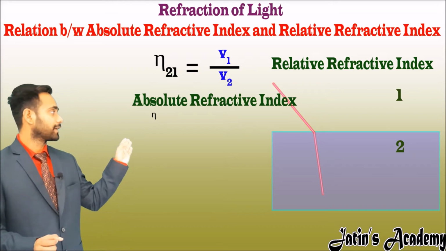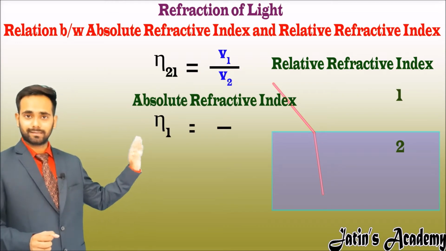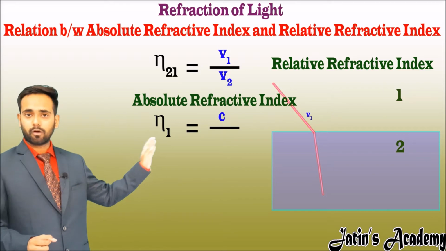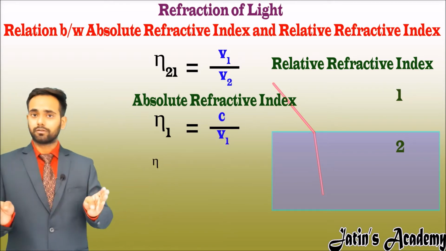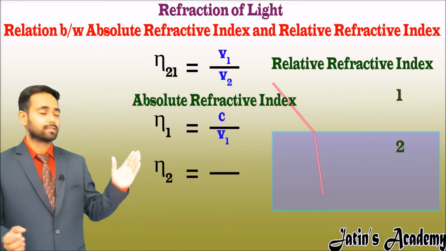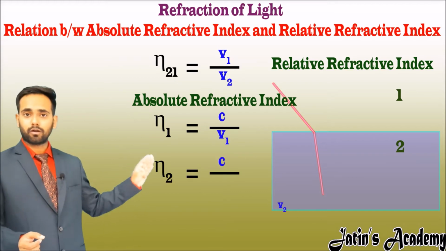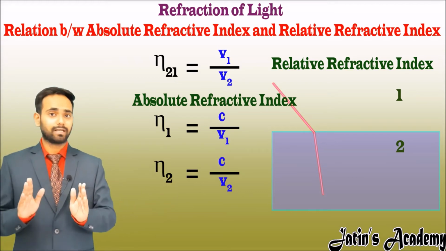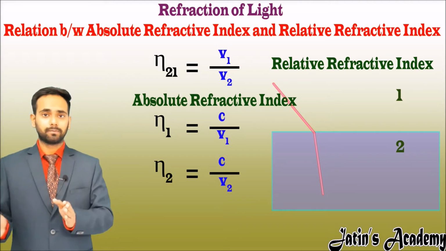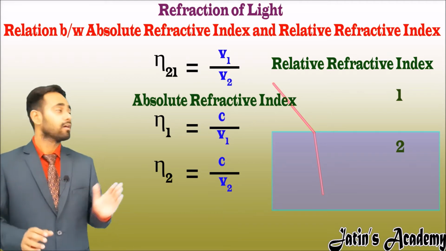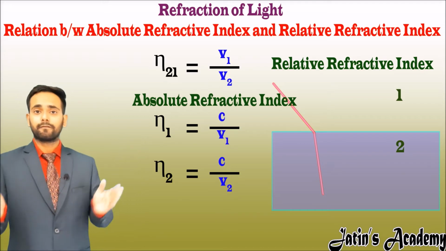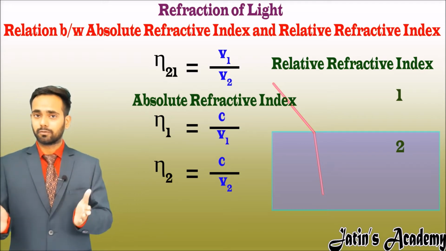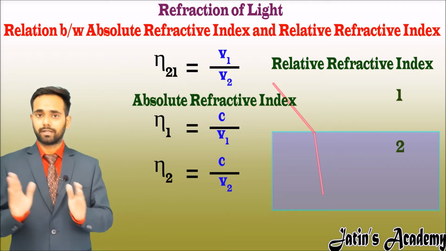The absolute refractive index of the first medium, N1, is nothing but C upon V1, and the absolute refractive index of the second medium, N2, is nothing but C upon V2. Here C is the speed of light in vacuum, that is 3 into 10 raised to power 8 meter per second, which is a constant value, and V2 is the velocity of light in medium 2 and V1 is the velocity of light in medium 1.